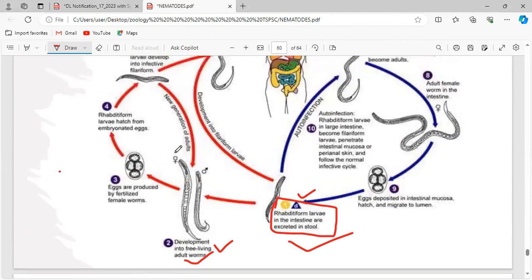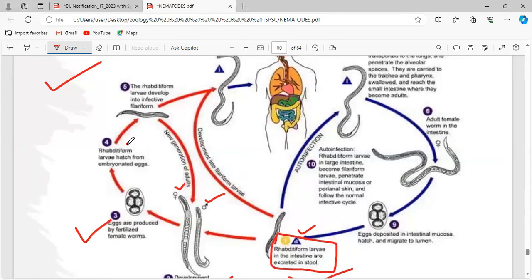Now, what can we see? In the adults, we can see both male and female. They undergo copulation, the male and female gametes fuse, and fertilization occurs. Eggs are produced by fertilized female forms. As a result of this copulation, fertilized eggs are produced and laid. From the embryonated eggs, the rhabditiform larva will hatch out.